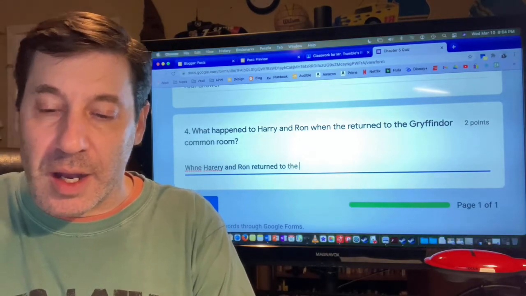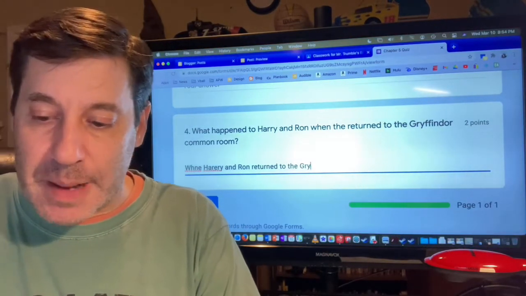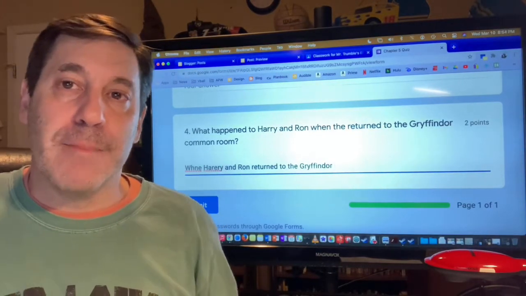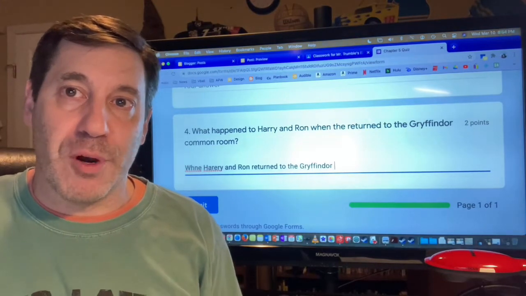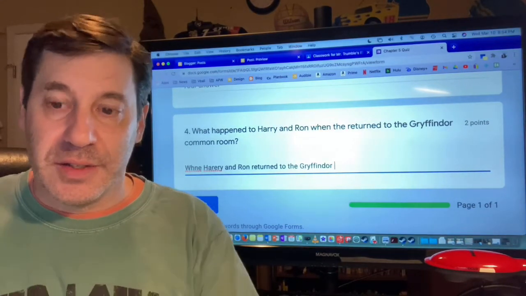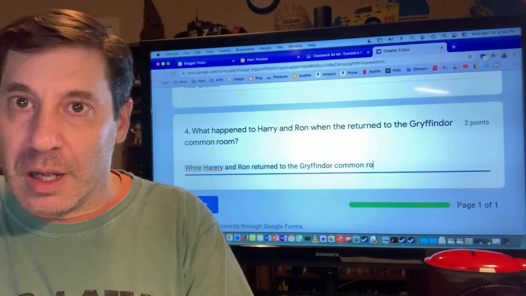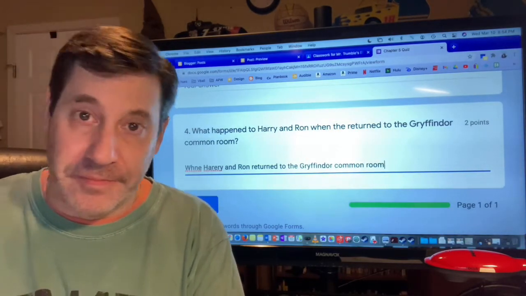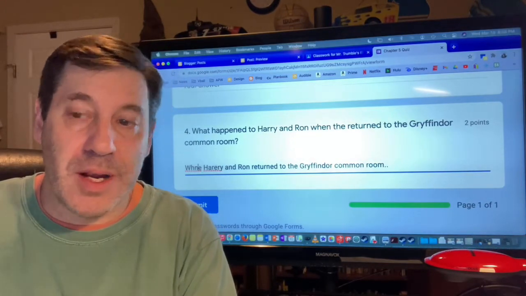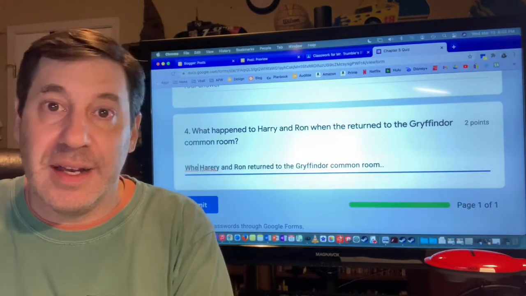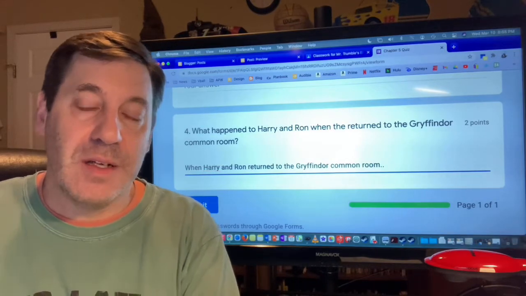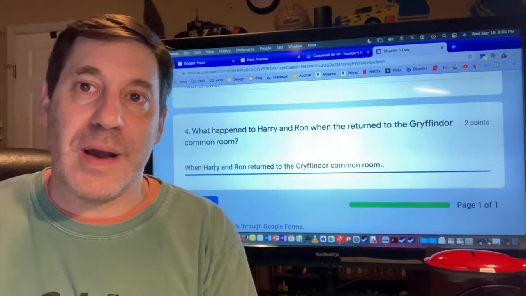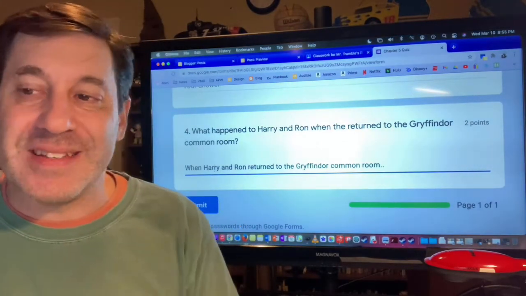returned to the Gryffindor. Gryffindor is a proper noun. You need a capital. And I know Gryffindor can be a tough word to spell, but it's a word that's in our book. It's an important word. Make sure you spell it correctly. The Gryffindor common room. And it needs a capital because it's a proper noun. All right. And I have a little typo here, so always make sure that you go back and fix your typos. I like to type quickly, so occasionally I make typos, but I always need to go back and fix them. So my sentence starter is this.